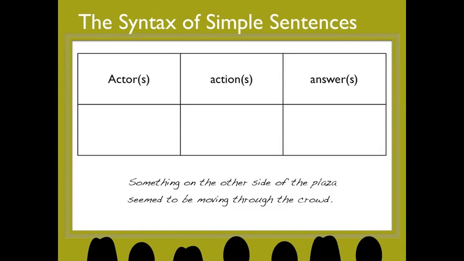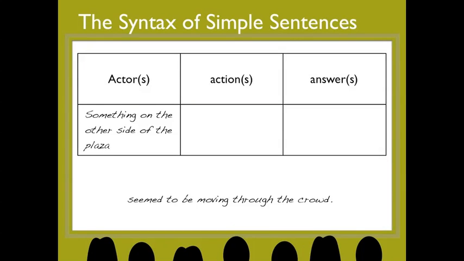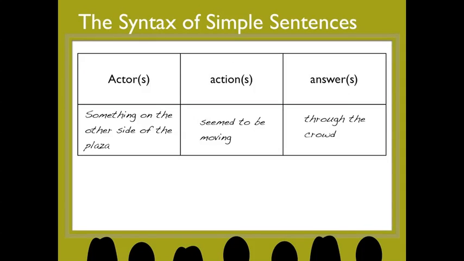This sentence is a little bit confusing. Something on the other side of the plaza seemed to be moving through the crowd. Well, what is the thing that's moving? It is something on the other side of the plaza. Then we have what I would argue is a verb phrase: seemed to be moving. And where did it seem to be moving? Through the crowd. A lot of my students want to say that the action is seemed and they want to put to be moving as part of the answer. And some people like to argue about infinitives not being verbs and such. But in this case, seemed to be moving seems to work together as an action phrase. So I put it all together as the action.